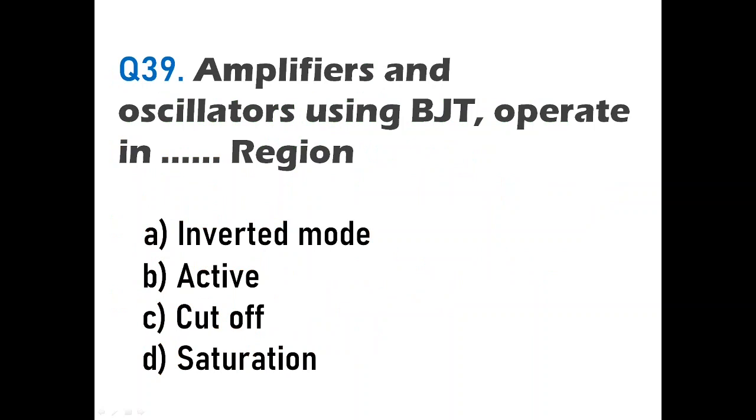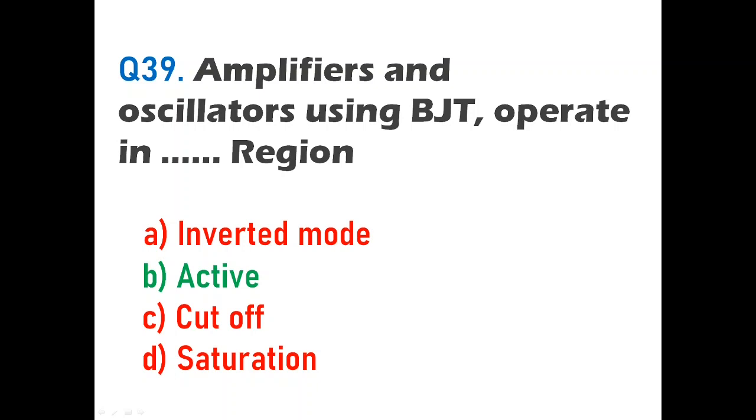Then we'll go to the next question, question number 39. Amplifiers and oscillators using BJT, bipolar junction transistor, operate in dash region. Now, whenever you use a BJT as an amplifier or oscillator, you are going to have negative feedback or positive feedback, whatever it is. In that case, the BJT should be operated in the active region only. It cannot be operated in cutoff or saturation. If you want to use it for switching, you can use cutoff and saturation. But if you want to use it as an amplifier or oscillator, you have to use it in active mode, active region. So here the second answer, that is B, active, will be the right answer. Amplifiers and oscillators using BJT operate in the active region.